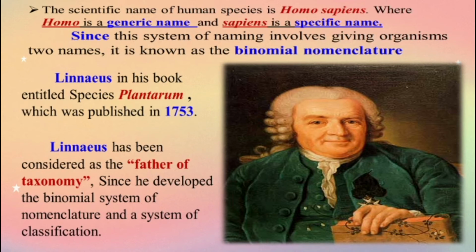It was published in 1753. Linnaeus has been considered the father of taxonomy since he developed the binomial system of nomenclature and a system of classification.